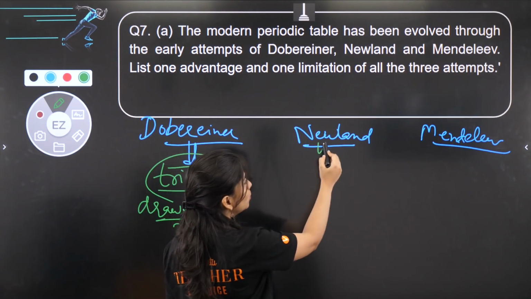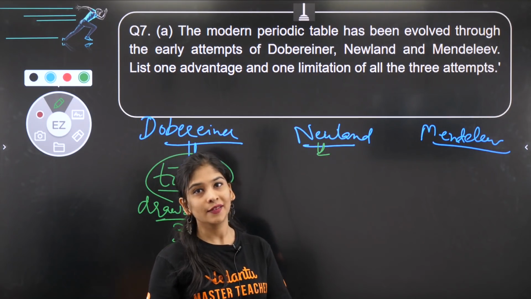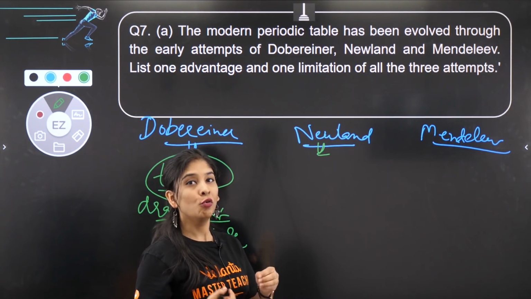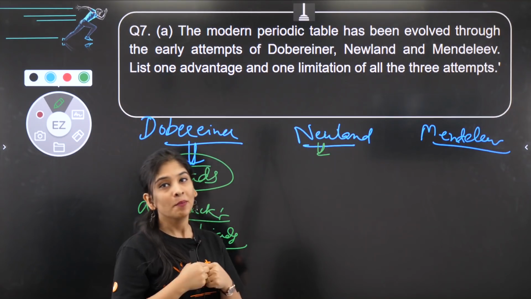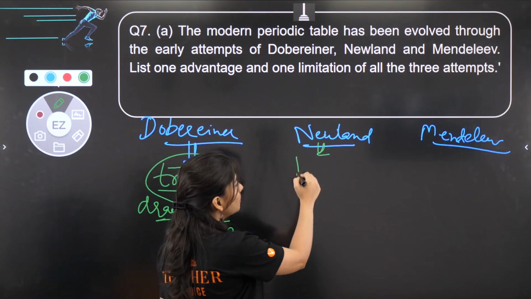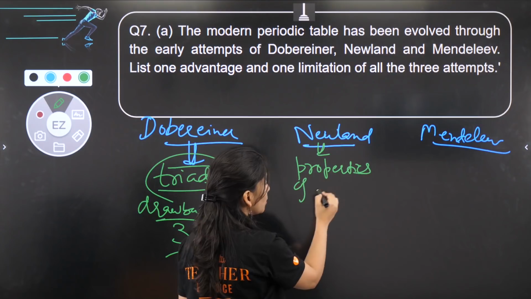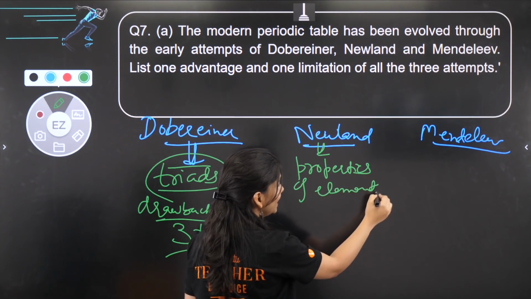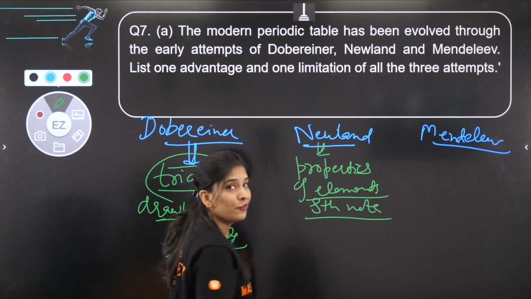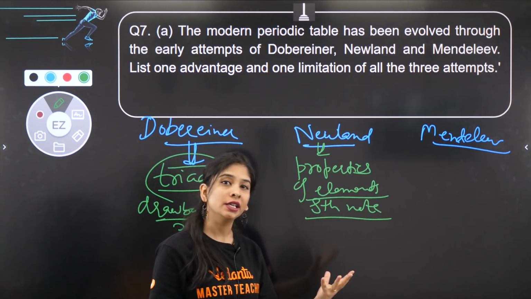If I talk about Newland, he is the scientist who loves music and believes in the notes of music. This scientist made our study easy by giving the law of octaves in such a way that he said properties of elements are going to repeat, just like the 8th note of music is repeated, the same way the 8th element from the first element is going to have a similar property.